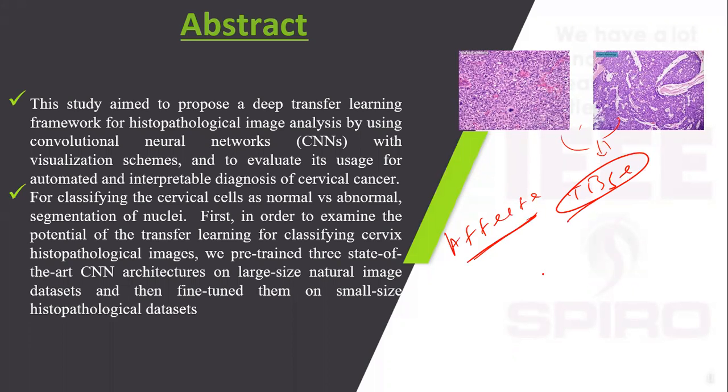Next, what is the new model to detect the tissues? So our model is a convolutional neural network. A convolutional neural network is a deep learning model. It makes it easy to analyze the diseases.